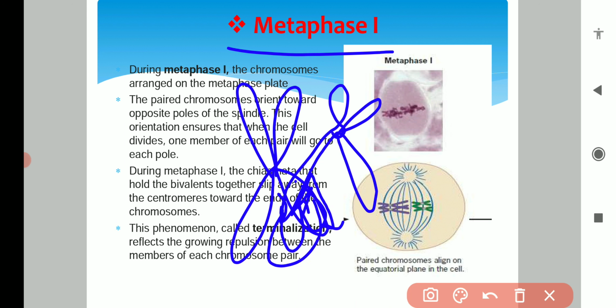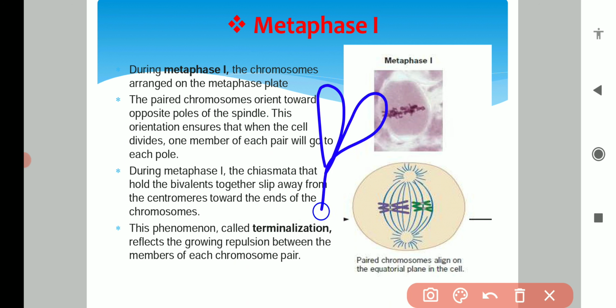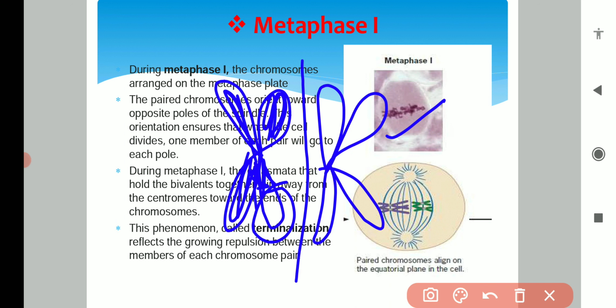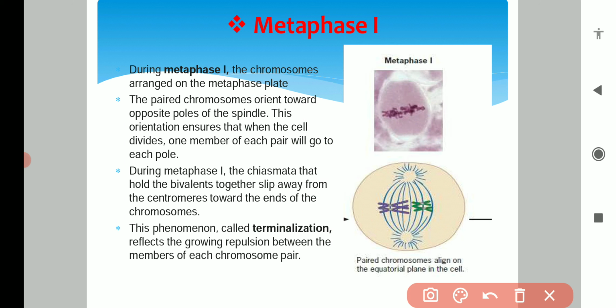So they become free from each other. This is known as terminalization, and in the metaphase stage all the chromosomes arrange themselves on the metaphase plate and start to move to the opposite poles.